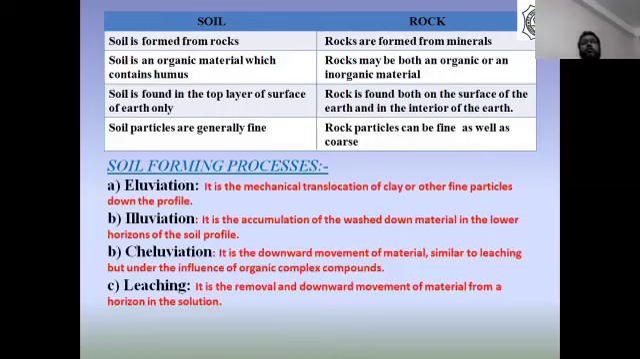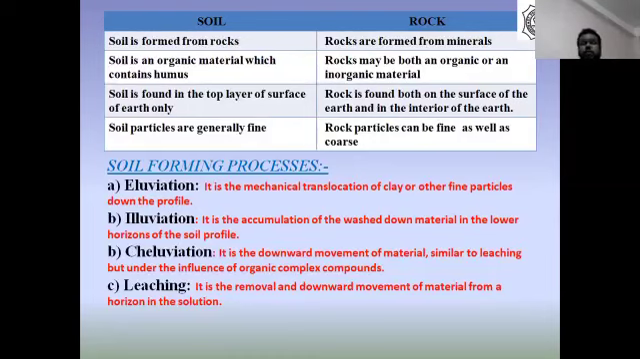Soil is formed in the top layer of the surface of the earth, where we are standing. Rock is found on the surface of the earth as well as in the interior of the earth, over the surface or beneath the surface. Soil particles are generally fine, while rock particles can be fine as well as coarse. So this is the basic difference between soil and rock.